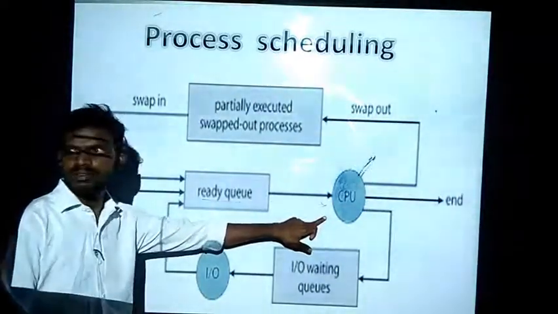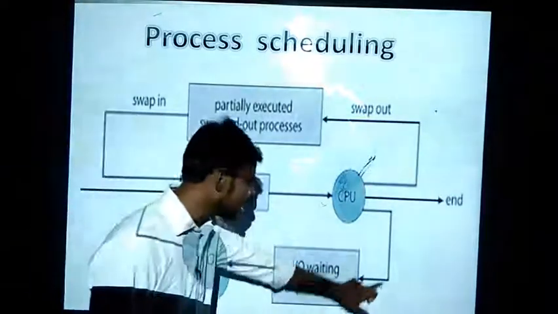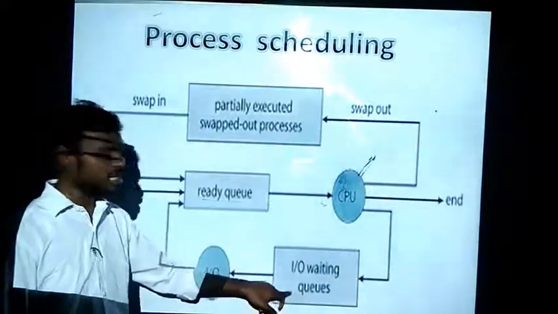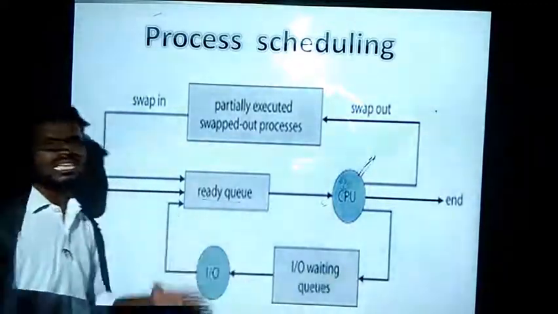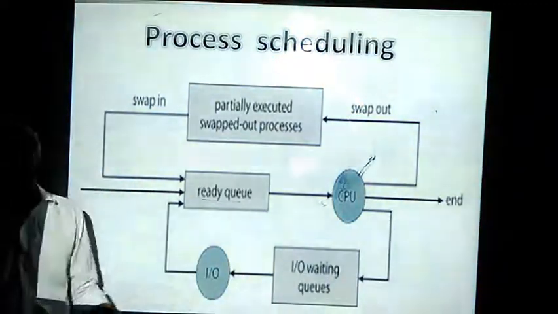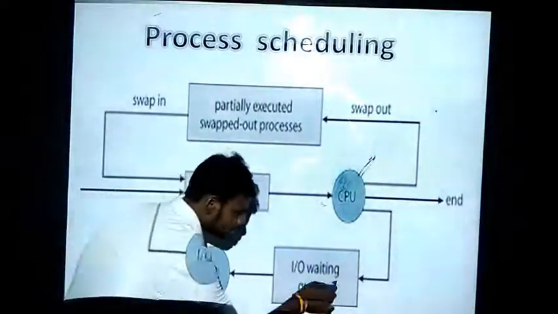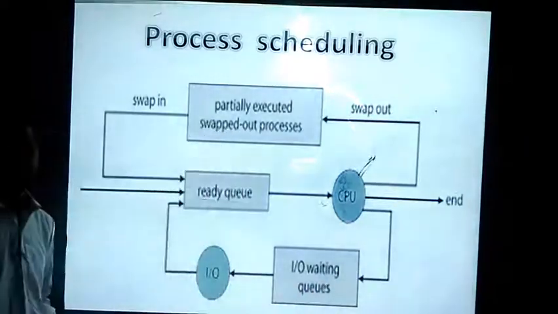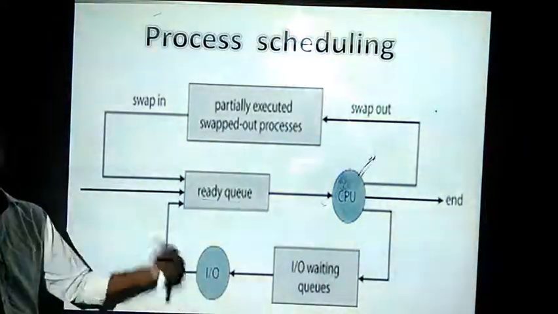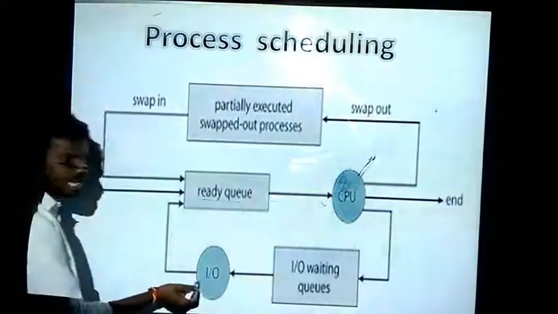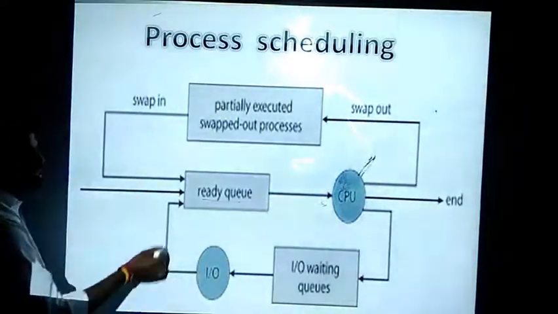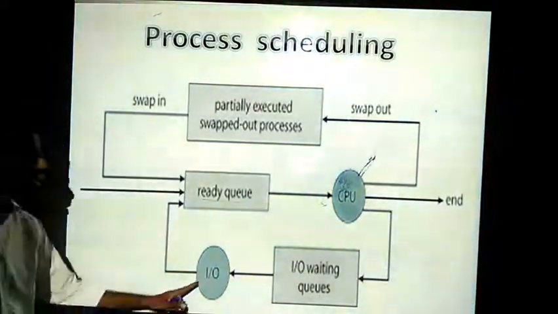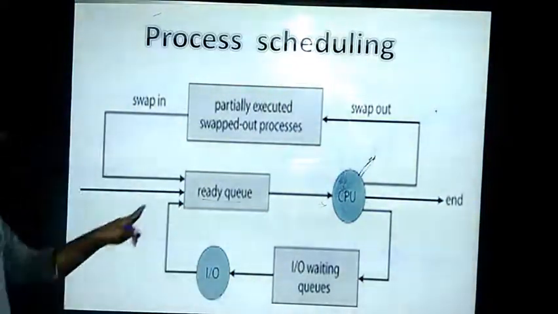Or it will be waiting for some input output devices, and those are kept in the IO waiting queues. Or if it is waiting for some event to occur, it will be kept in the input output waiting queue. When these input output devices are free, the process is allocated the IO device and is kept in the ready queue again. It is not directly given to the processor; we put it into the ready queue again.